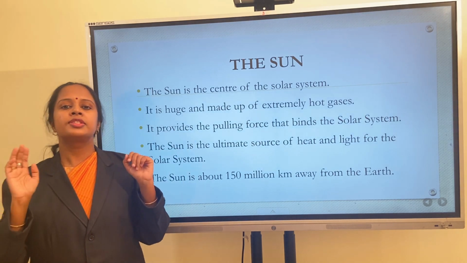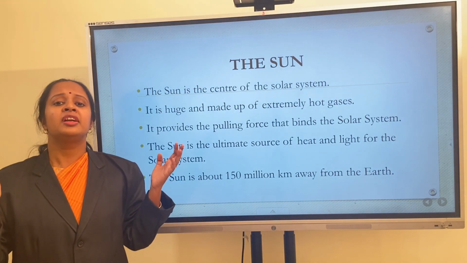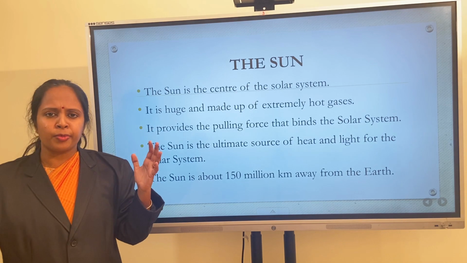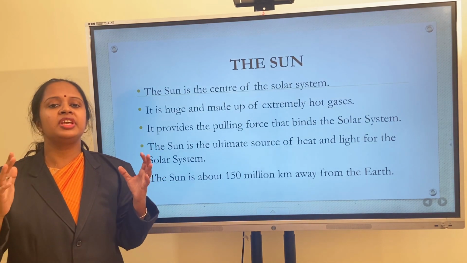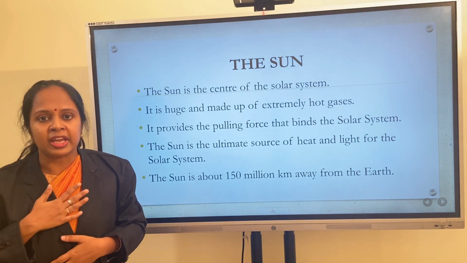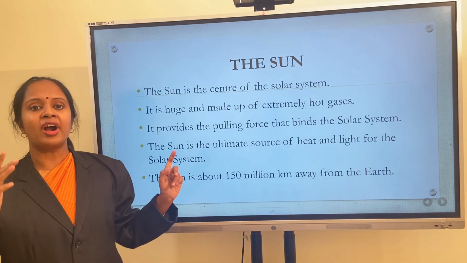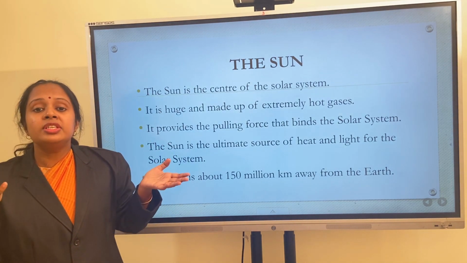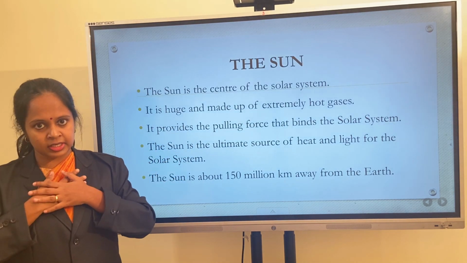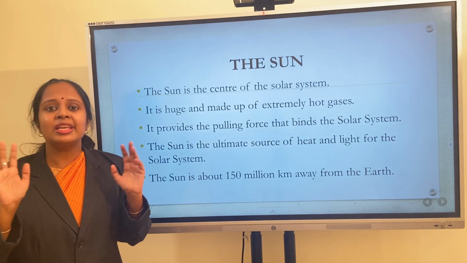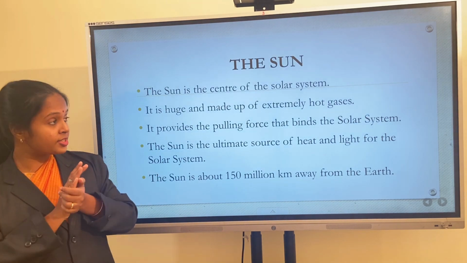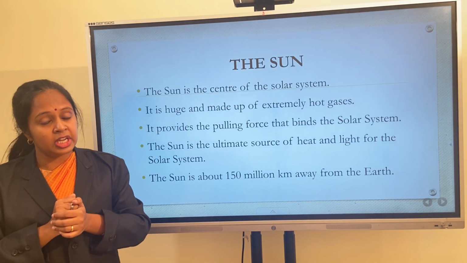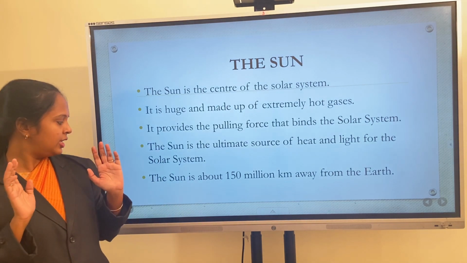Children, we studied that sun is made up of extremely hot gases like hydrogen and helium. But that extreme amount of heat is not felt so much by us. Why? Because it is about 150 million kilometers away from the earth. We have a fairly moderate weather here. So sun is the center of the solar system, very big and made up of extremely hot gases like hydrogen and helium.